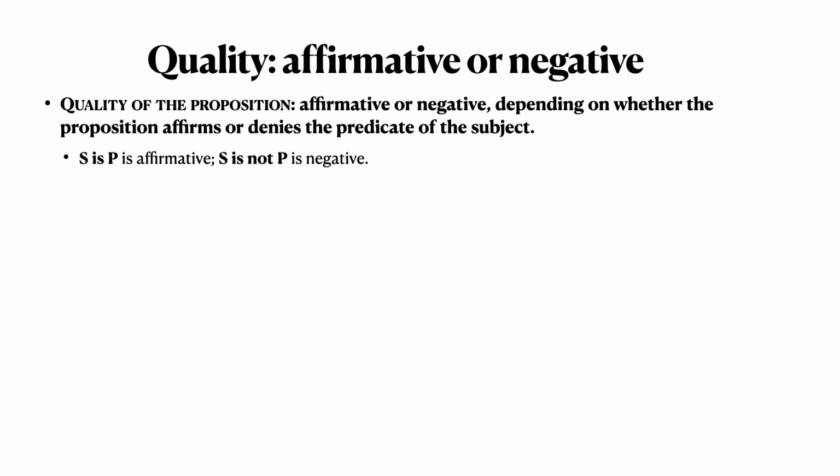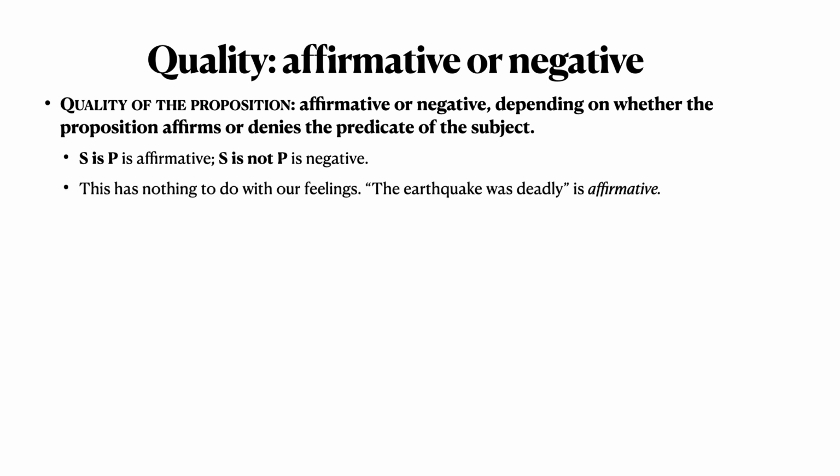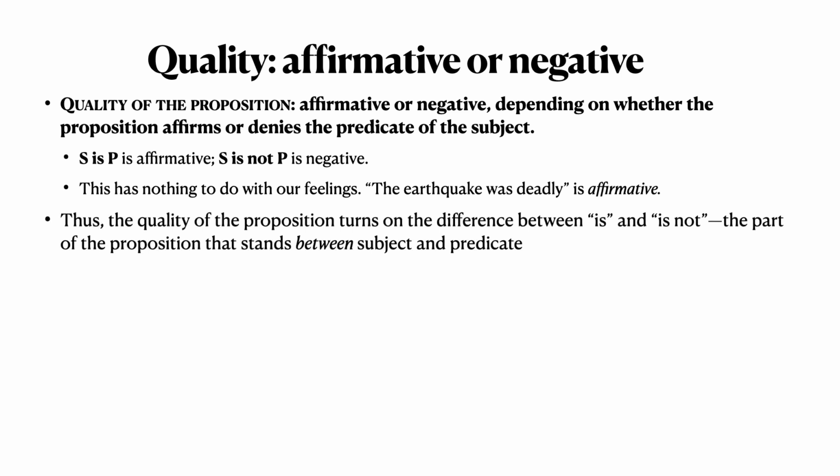Now, you wouldn't think that I would have to say this, but experience tells me that I do. Whether we call this proposition affirmative or negative has absolutely nothing to do with our feelings. So if we affirm that the earthquake was deadly, that is affirmative, even though we're very sorry that the earthquake was deadly, even though we would have preferred that there be no earthquake. Similarly, the test was not difficult is a negative proposition, even though we may be very happy that the test was not difficult. So it's not really about feelings. It's only about the difference between is and is not, the part of the proposition that stands between the subject and the predicate. Are we affirming the predicate of the subject, or are we denying that the predicate is true of the subject?